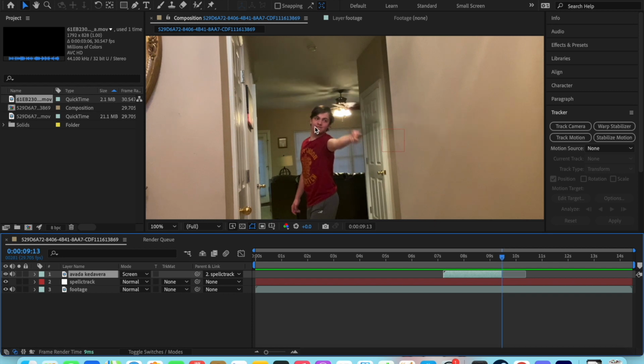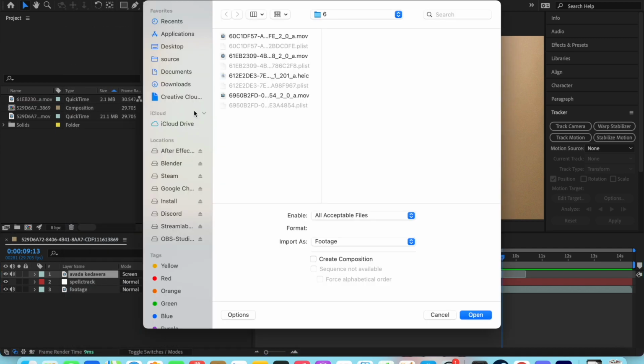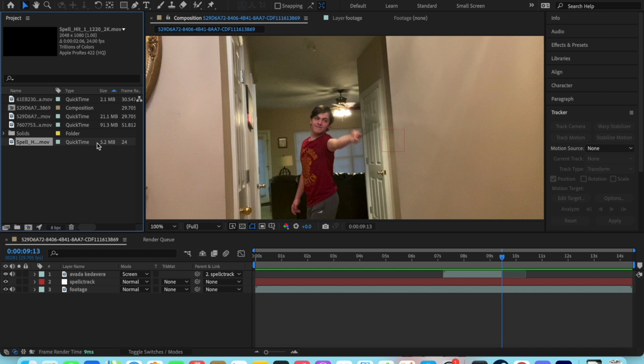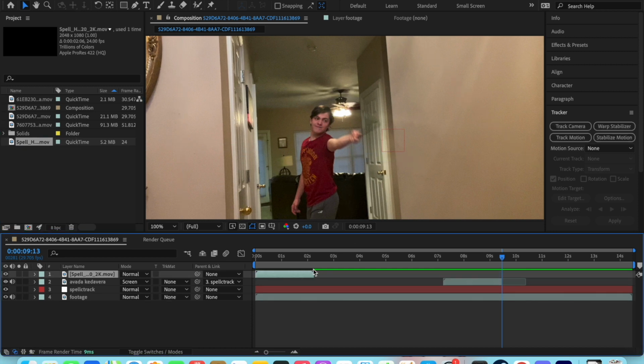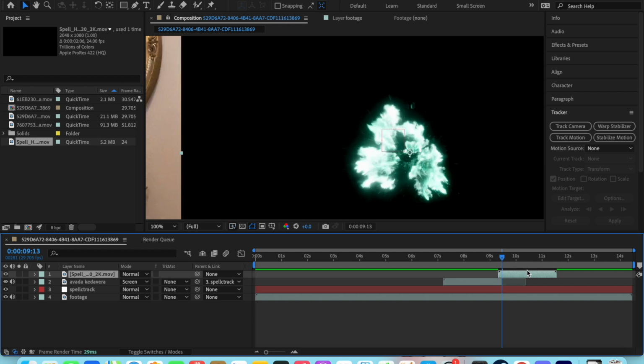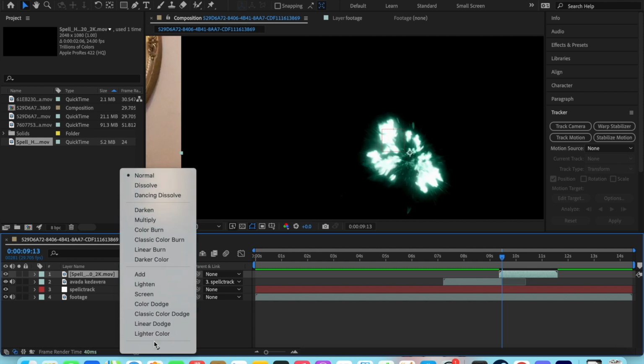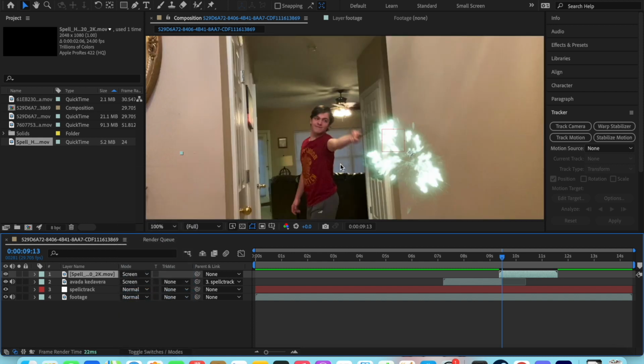So what you're going to do is get another asset like the spell explosion. Okay, those are very easy to find. You can pretty much find it the same way you found the spell. All right, I got the spell hit. I'm going to drag and drop and move it to where it starts to do this. There you go. And obviously change the blending mode to screen. Otherwise it's just going to look really weird.